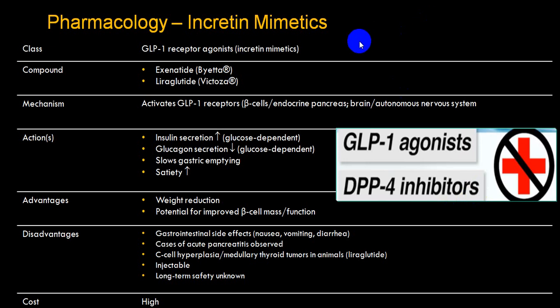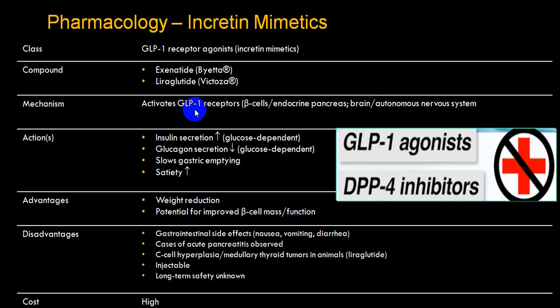Now a little detailed description of incretin mimetics, that is, the GLP-1 receptor agonists. Two common ones utilized in everyday practice are exenatide and liraglutide. The trade names are Byetta and Victoza.